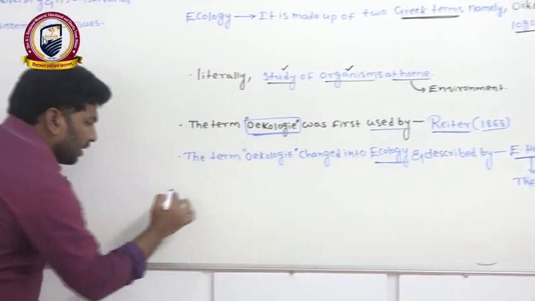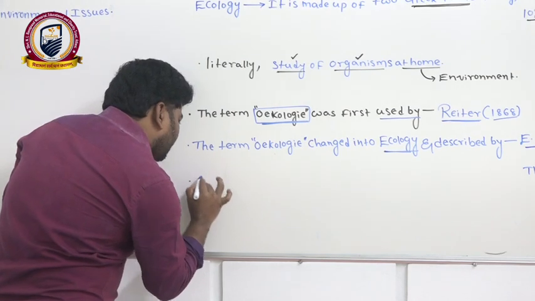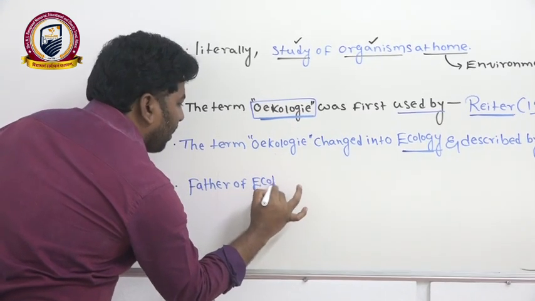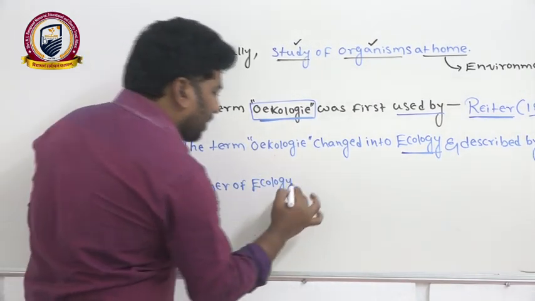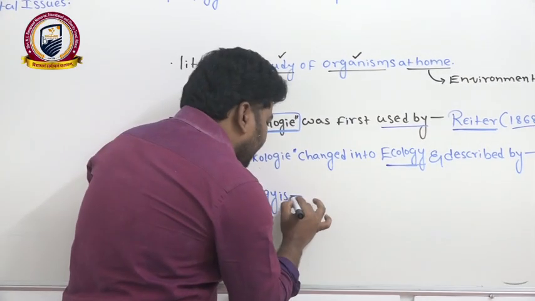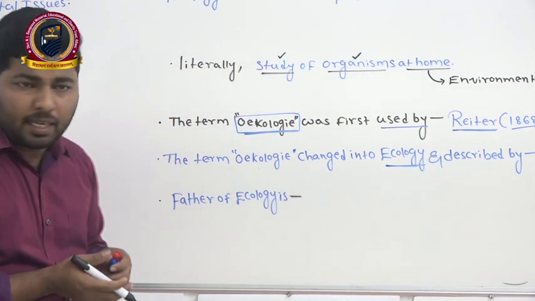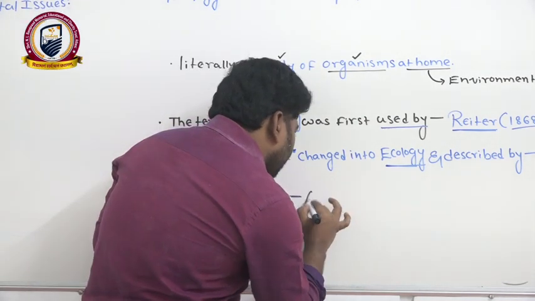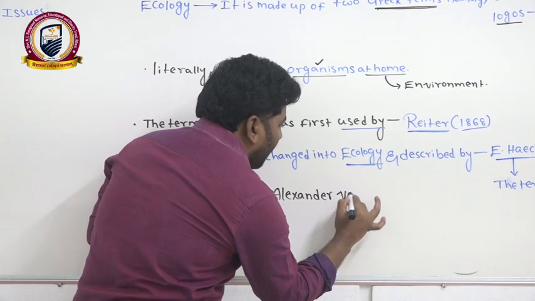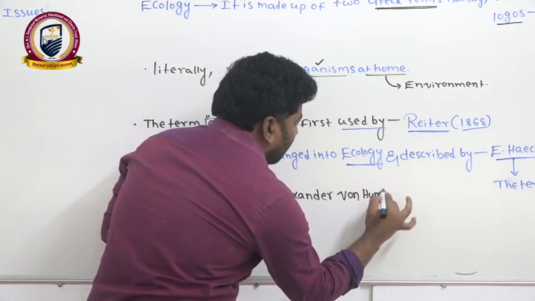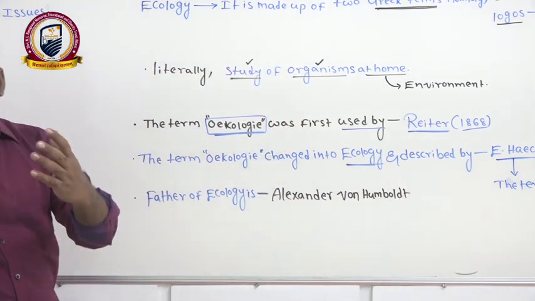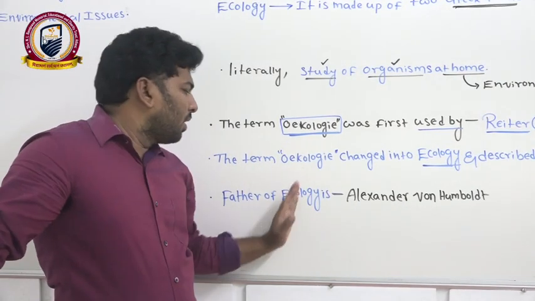That's why the term ecology was coined by Ernest Haeckel. Right? Now, who is the father of ecology? Father of ecology we are considering as per the Wikipedia result is Alexander van Humboldt. But in some books like Allen books and Akash books, they mention the writer as father of ecology.